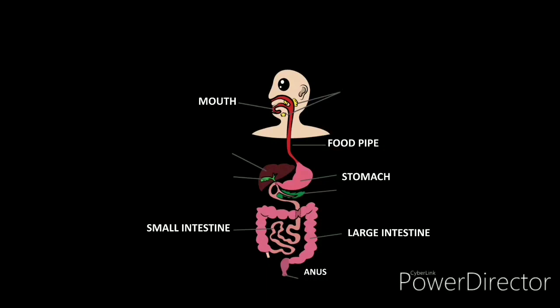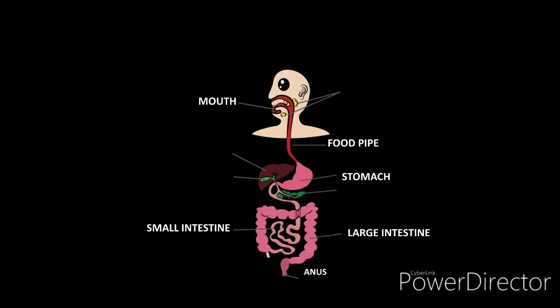Now the food is digested, and the rest of the food which is undigested, or you can say which is unnecessary for our body, and our body doesn't use that part, will be removed from our body. The part which we use is digested in the stomach, and the part which we don't use, which is not necessary for our body, goes to the small intestine.